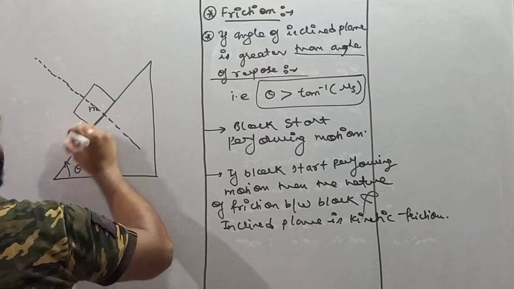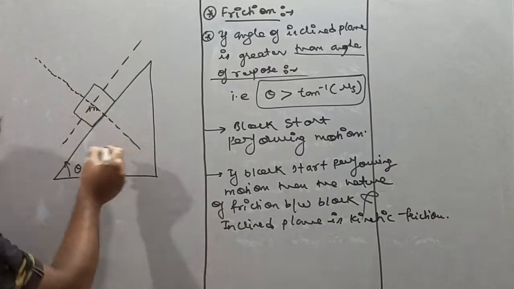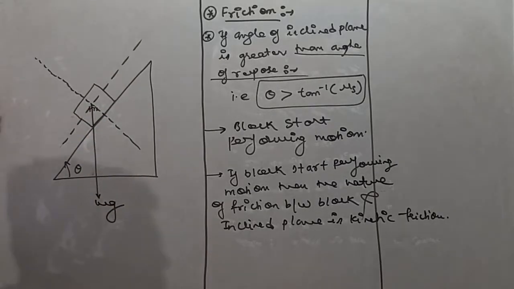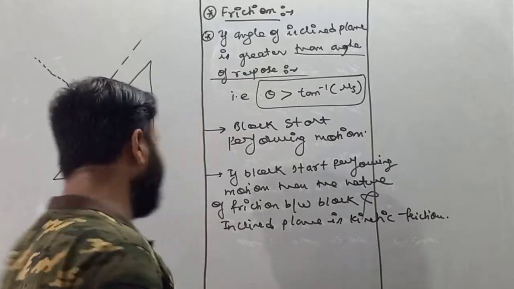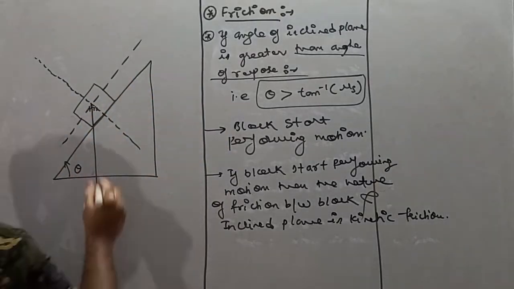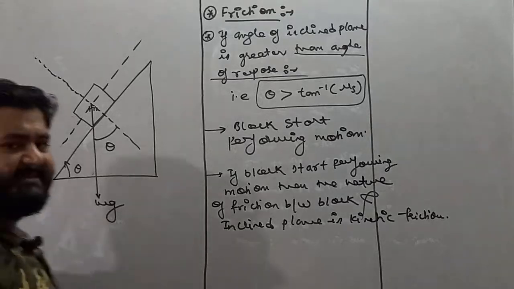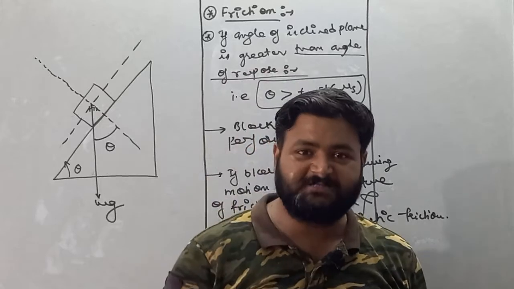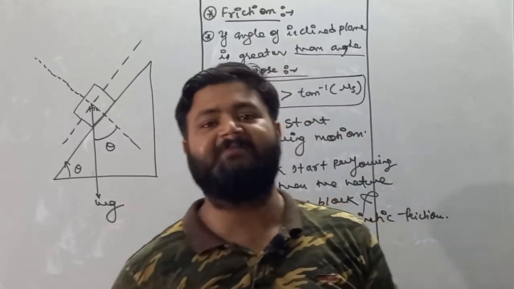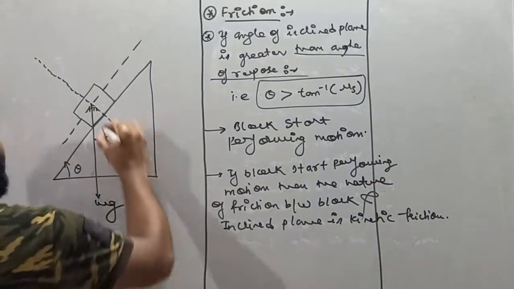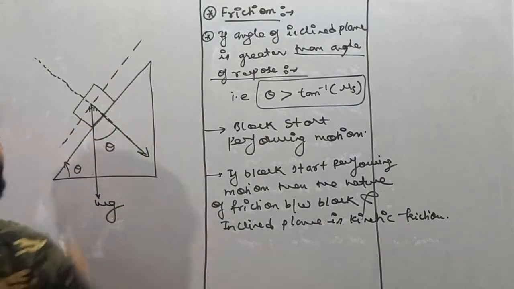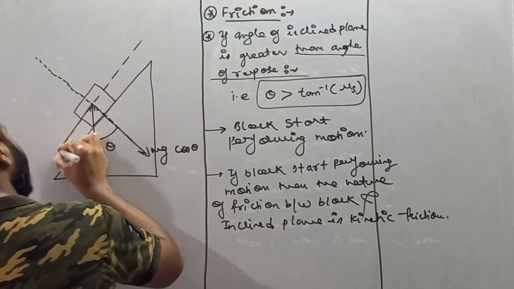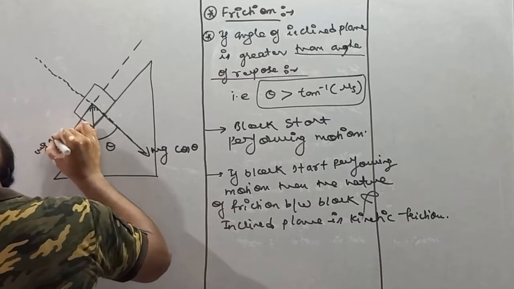See dear student, this is our x-axis, y-axis. If the mass of the block is m, then its weight, but obvious, is vertically downward, and it is mg. Now see, the angle of inclined plane is theta, so this mg is also making angle theta, and we know that mg is nothing but weight. Weight is a force, and if a force makes an angle, then we have to split its components. Now see, every vector quantity has two components. One is in this direction, it is mg cos theta, and the other is in this direction, it is mg sin theta.